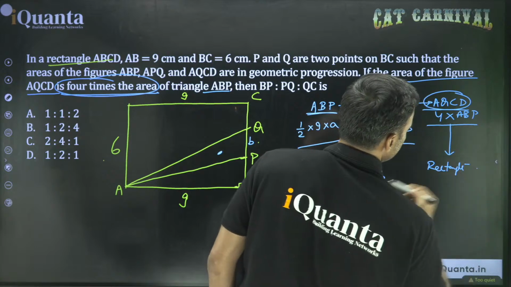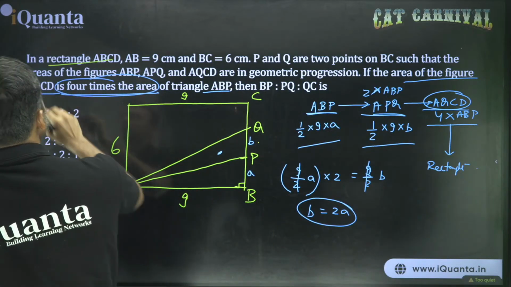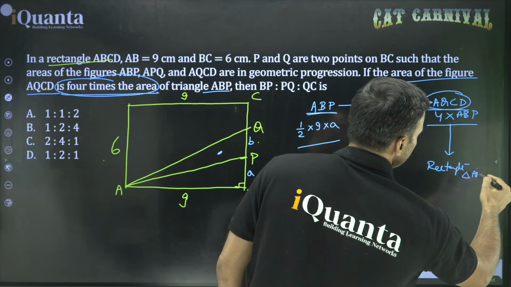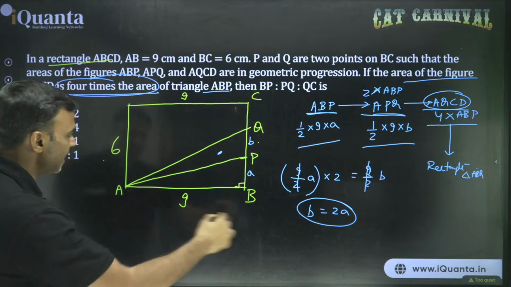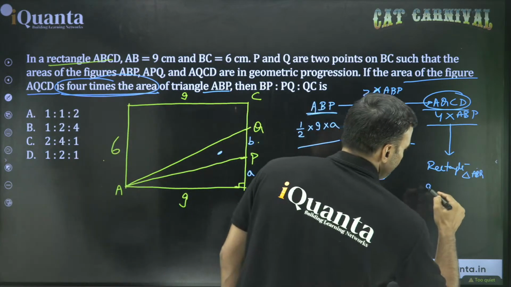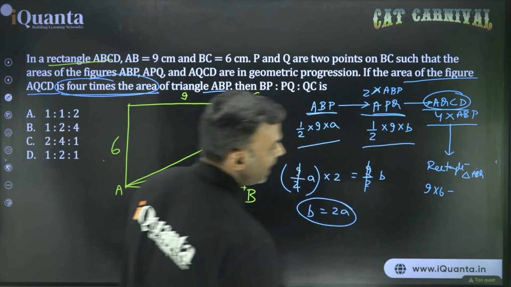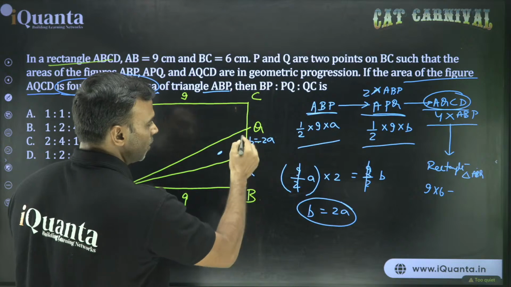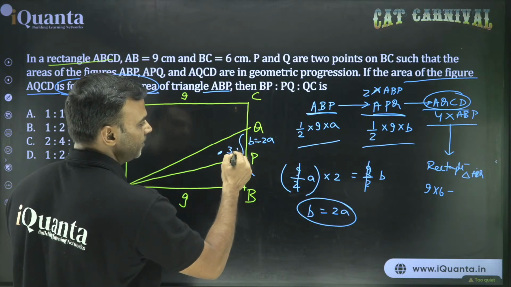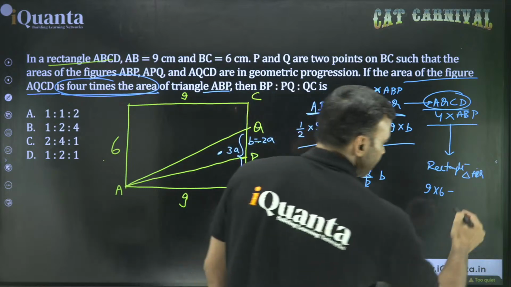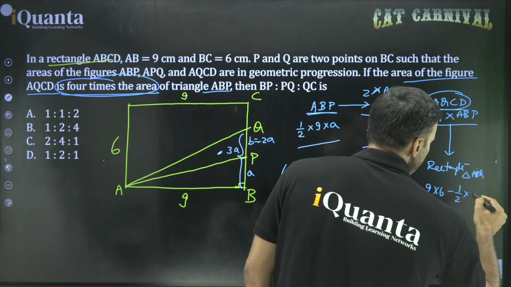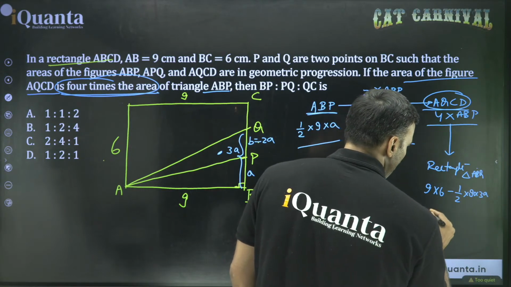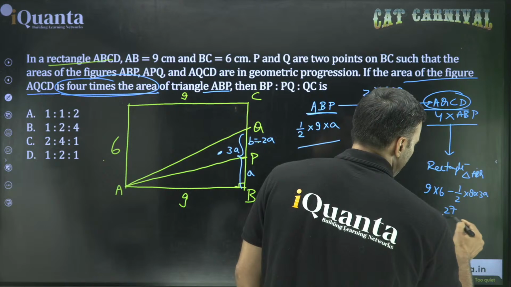This is triangle ABQ. And the rectangle area is 9 into 6. 9 into 6 minus ABQ area. So we already have B equal to 2A. So this total length is A plus 2A, that is 3A. So half base into height, that is half into 9 into 3A. So this is 54 minus 27 by 2A.